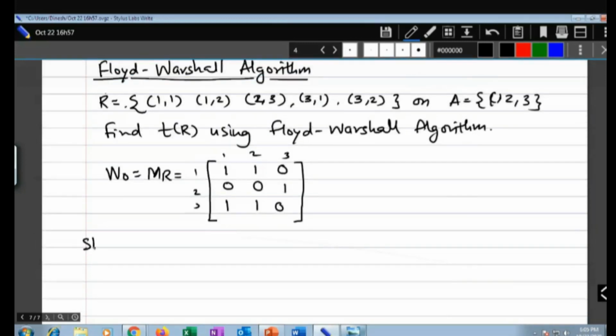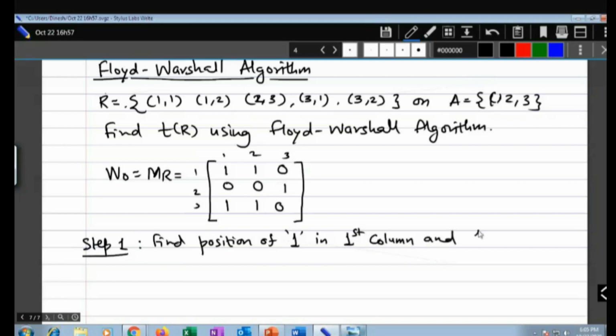Step number 1. Find the position of 1 in the first column and first row.